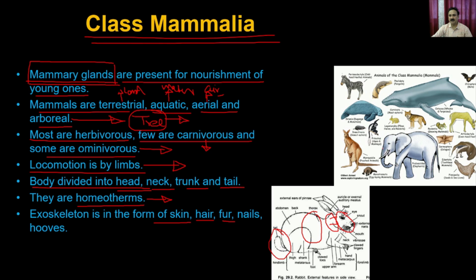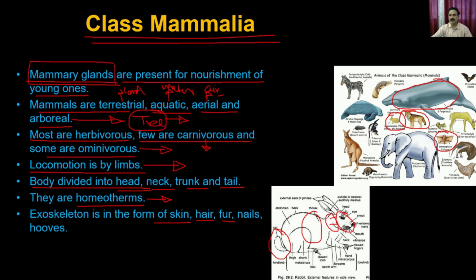You have very small animals, and you have very large animals. So you have very large animals like the blue whale, or very small animals like the rabbit. You have a lot of diversification. You have herbivorous animals like the rabbits, you have carnivorous animals like the jackal and lion, and you have animals which are able to fly, right?